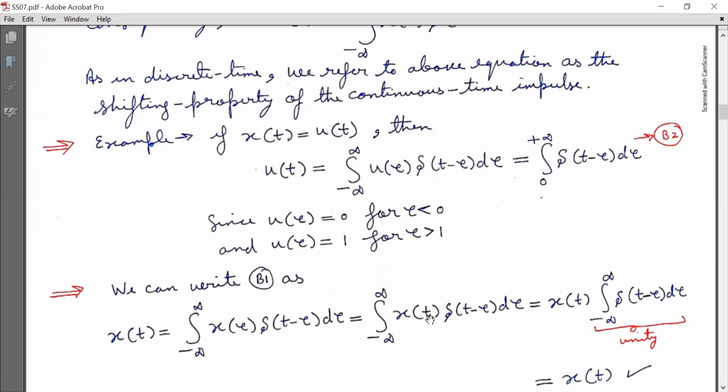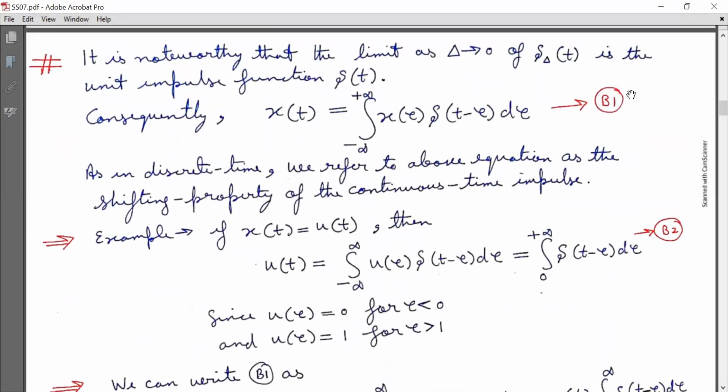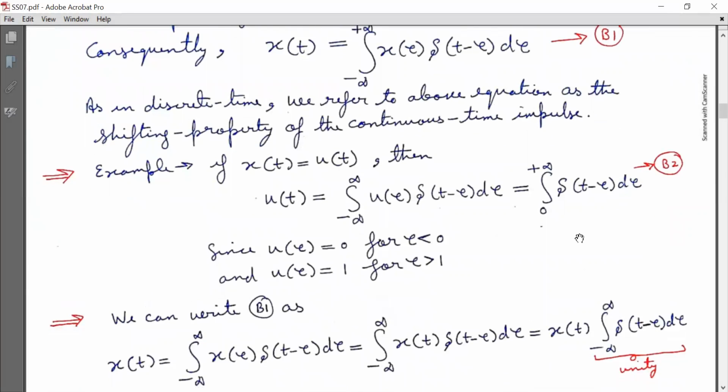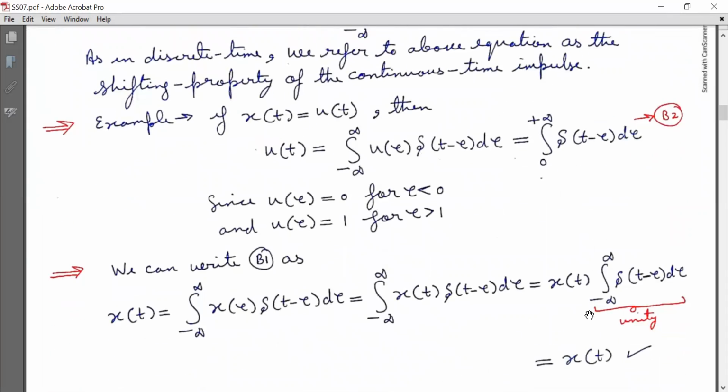Now I will get this x(t) out of the integration, and this is x(t) integration minus infinity to infinity delta(t minus tau) d tau. Now area under the unit impulse is unity. So this is x(t). So equation B1 is found to be true, and we can apply it anywhere.